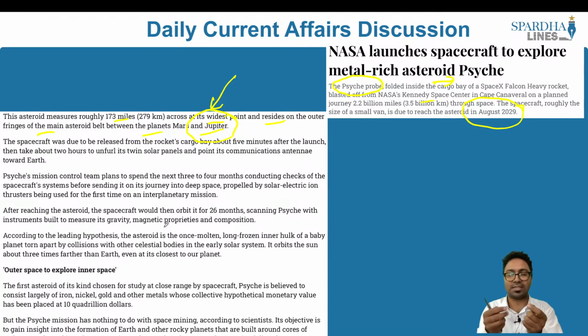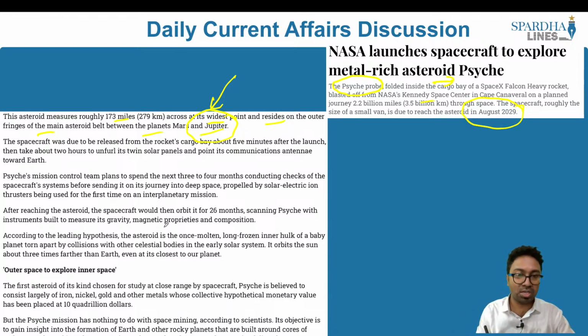It is about understanding the gravity, the magnetic properties, the composition, and everything about this asteroid. So how exactly the Earth originated, why the temperature fluctuations happen, what changes the Earth will witness in the near future, what the likely consequences could be, and the presence of the different kinds of metals in this particular asteroid will all be taken into picture, and ultimately they will come to a conclusion.